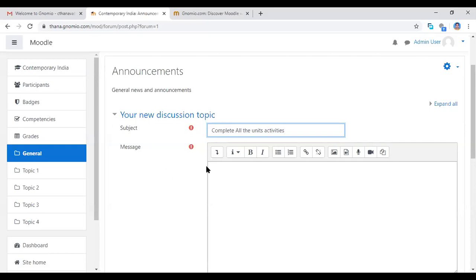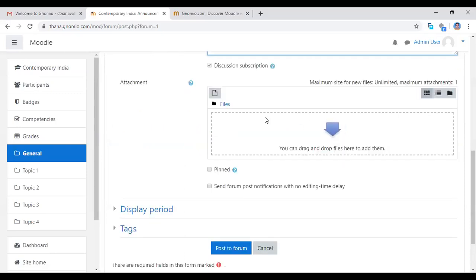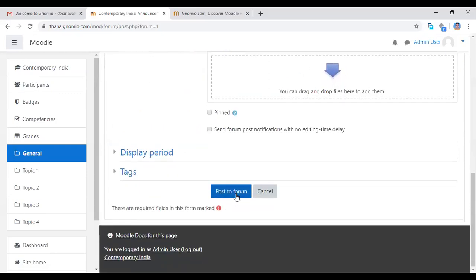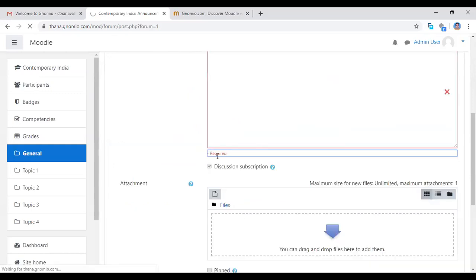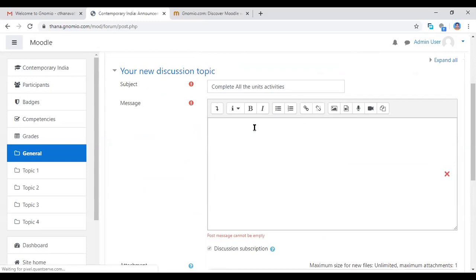This is my announcement, and whatever message you want to describe about the course, you can type here. Then here you can also add files and post to forum. So now I'm clicking post to forum. Now you must give that message.